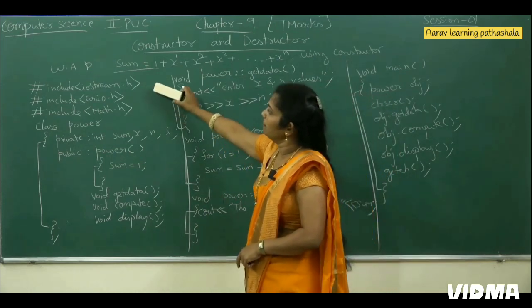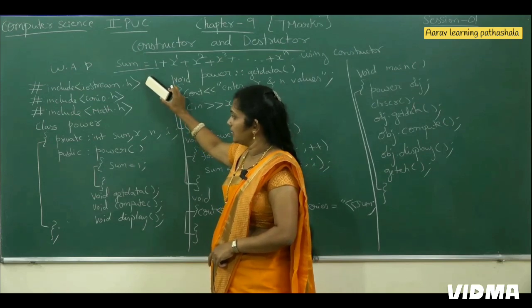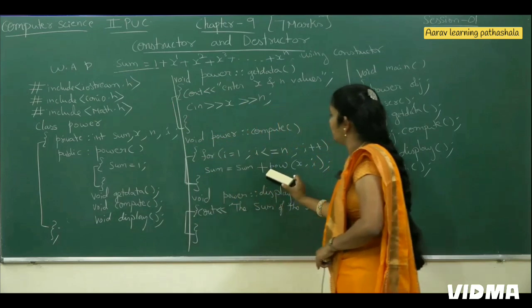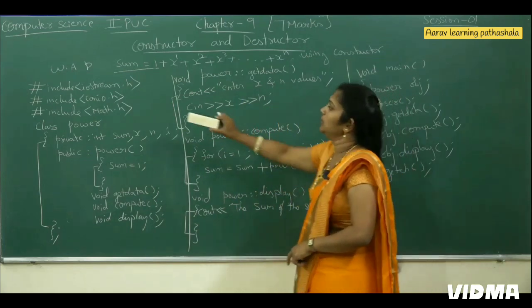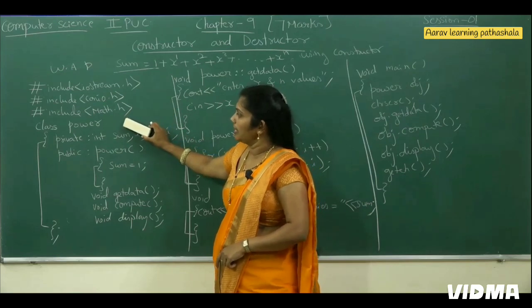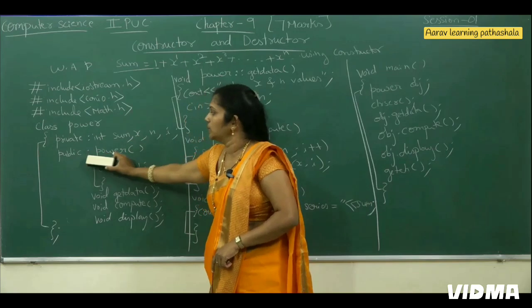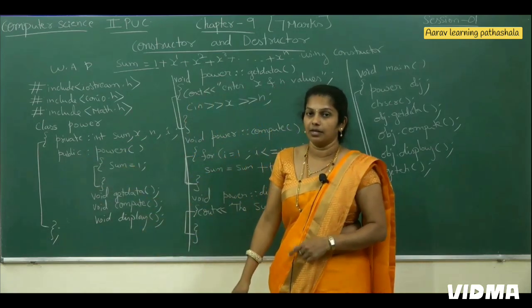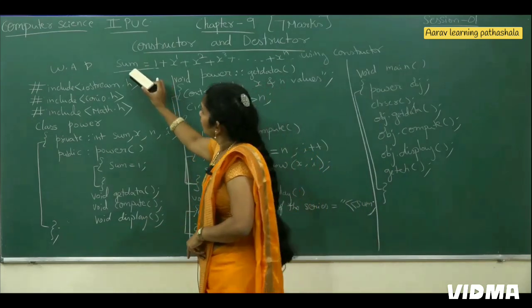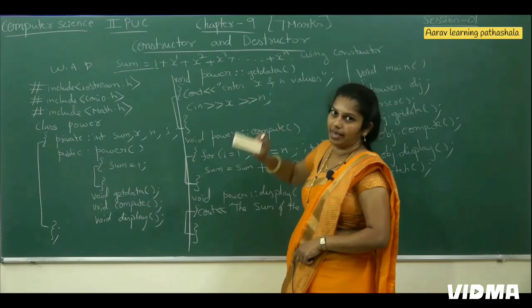While writing the program, this is the header file supporting cin as well as cout. Next, for clear screen as well as getch. For this power function, if I want this power function to work, then I compulsorily require this math.h header file. The class name is power, the function name is also power. It is declared in the public section. It does not have any return type specifier, not even void. This is a program to find the sum of the series 1 plus x to the power of n.